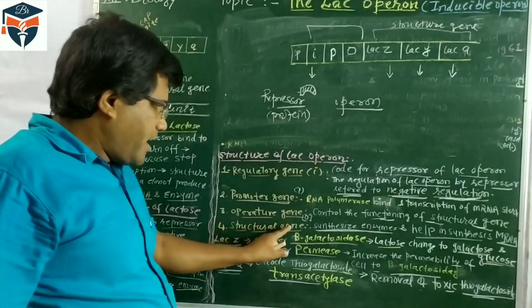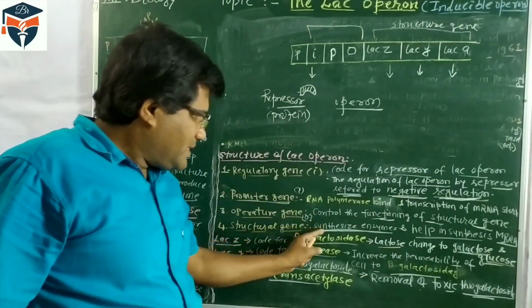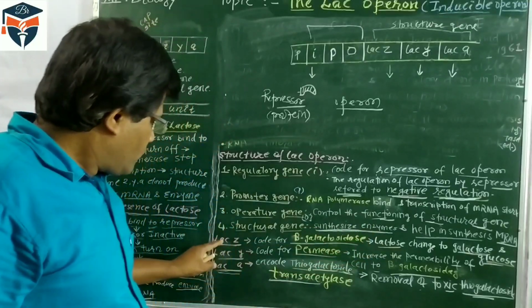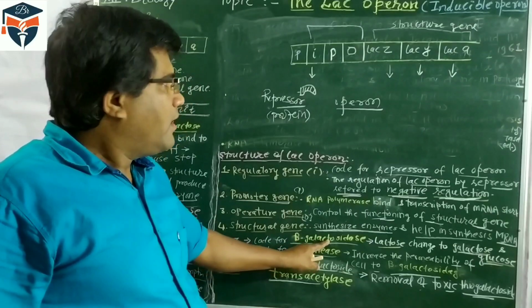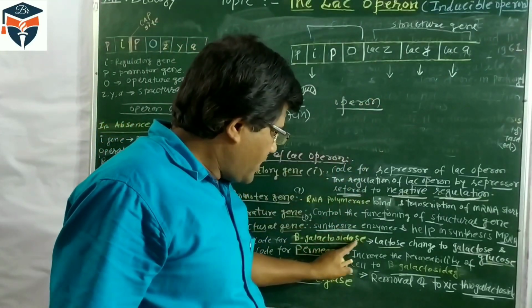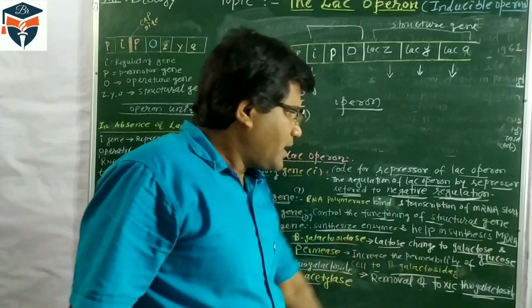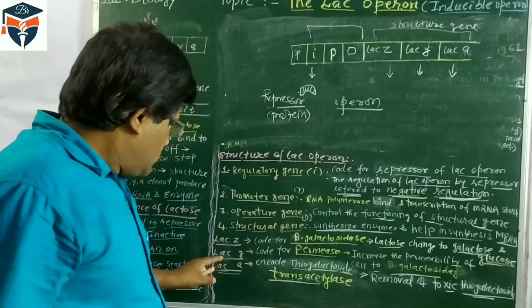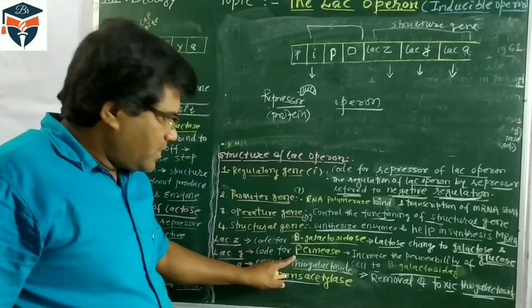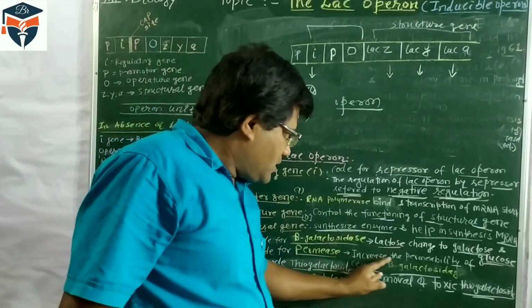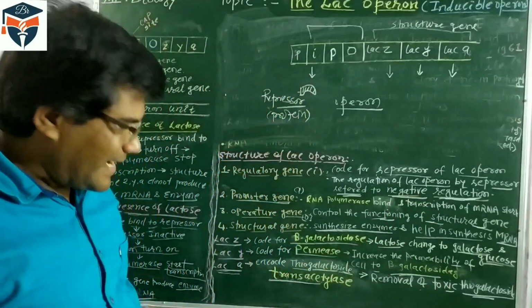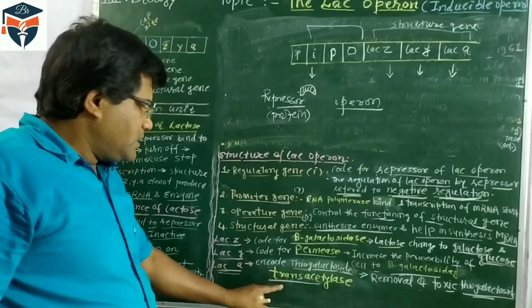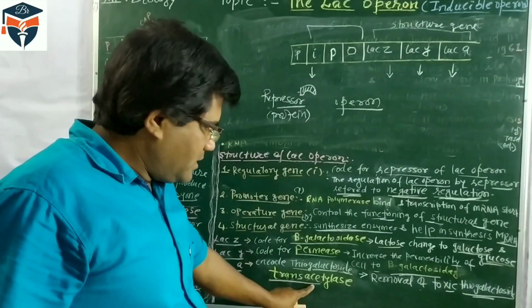There are three structure genes which synthesize the enzymes. Z gene codes for beta-galactosidase, and this enzyme converts lactose into galactose and glucose. Y synthesizes permease enzyme, and it increases the permeability of the cell to beta-galactoside. And A synthesizes the transacetylase enzyme.